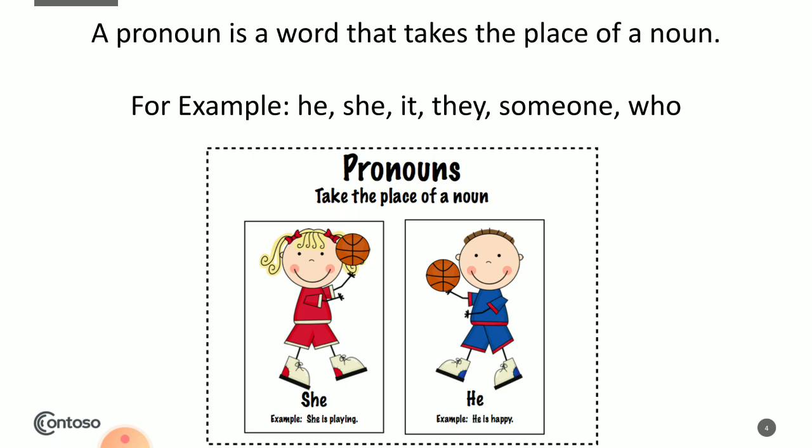She is playing. Now there is no name. Instead of a noun, she is being placed. She is playing. And to your right, there's a picture of a boy and it's written, he is happy.